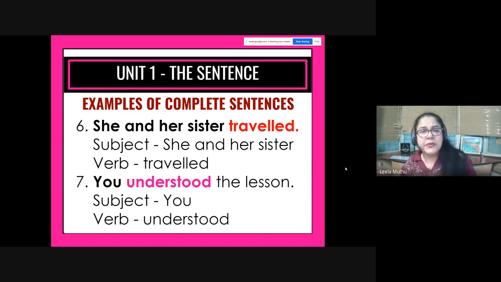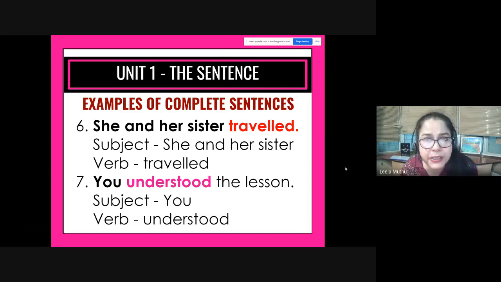Now, we can always, like I told you, add more information. For example, she and her sister traveled to Russia. She and her sister traveled to, let's say, the Andaman Islands. Okay, so you can add more information after the verb. Okay, all right. So subject is she and her sister. The verb is traveled. It is a complete thought. It's a complete sentence, and you start she with a capital letter S, and you put a full stop after traveled. You understood the lesson.